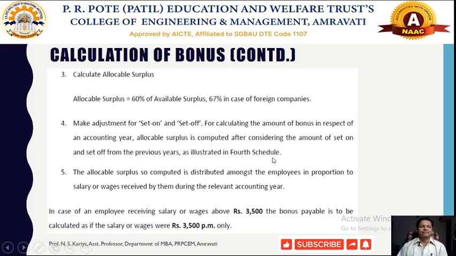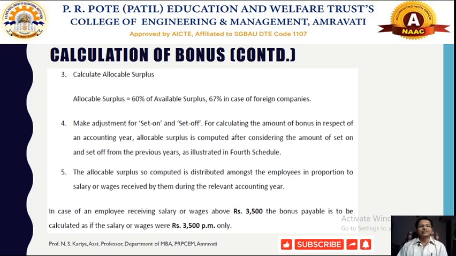Finally, whatever allocable surplus there is, either 60% in the case of Indian companies or 67% in the case of foreign companies, that should be distributed among all the workers, all the employees. That will be called the bonus. So in this way we calculate the bonus.